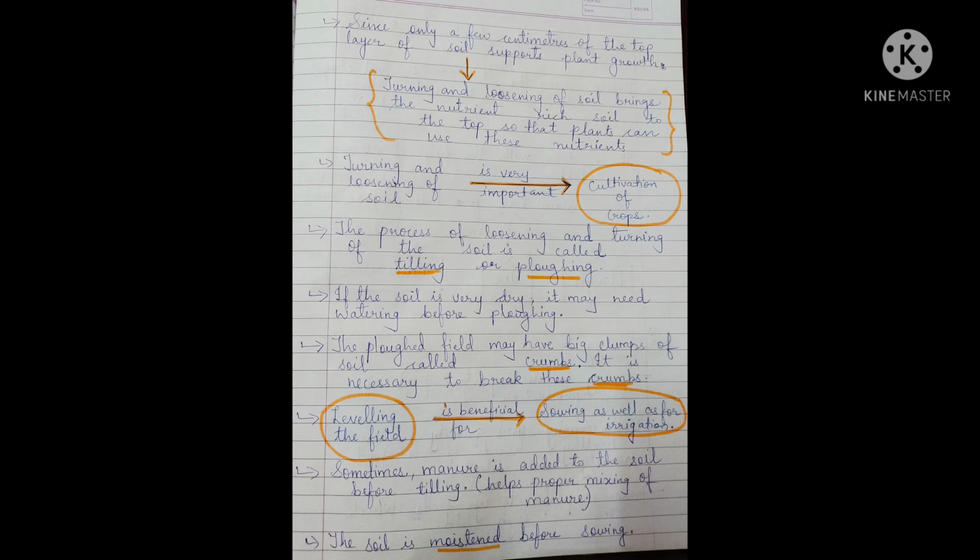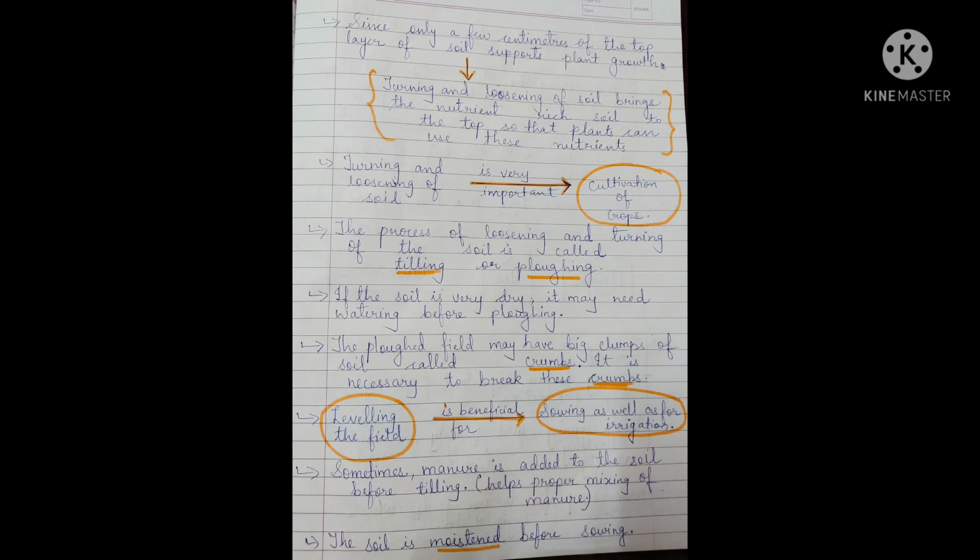So the next point, sometimes manure is added to the soil before tilling. It helps in proper mixing of the manure. Okay, now usually when the crops are cultivated, at that time manure is added. Okay, you know what is manure? Manure is prepared in the fields from the waste. It might be the cow dung, or it might be the plant waste, food waste. Okay, that is decomposed inside the soil.